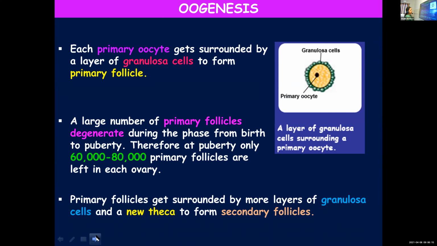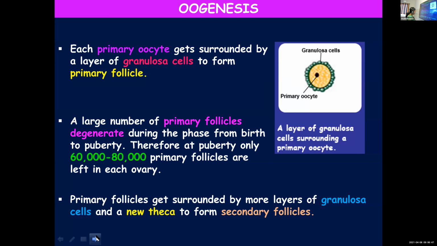Okay, up to here, have you understood? Now we have reached the primary follicular stage. I told you a large number will degenerate, but those remaining primary follicles will get surrounded by more layers of granulosa cells. When a primary oocyte got surrounded by a single layer of granulosa cells, it transformed into a primary follicle.